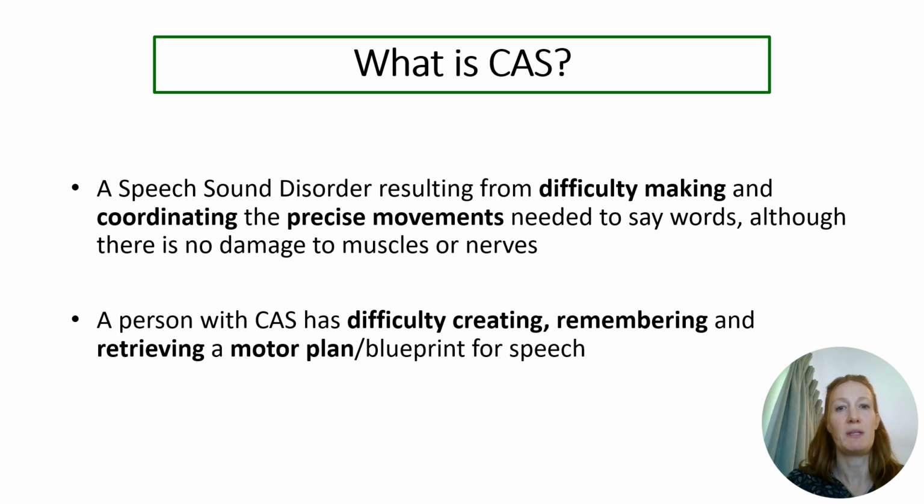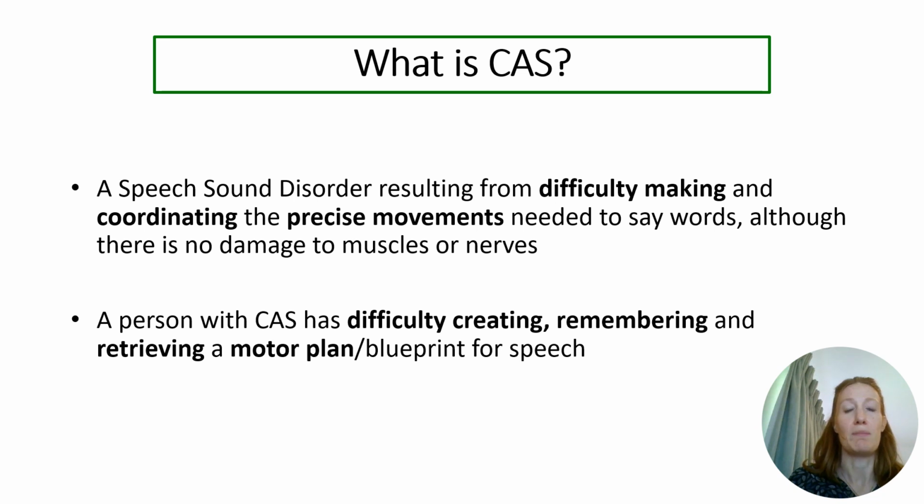CAS is a rare speech sound disorder that affects 1 to 2 children in every 1,000. CAS is a speech sound disorder in which a child has difficulty making and coordinating the precise movements needed to say words, although there's no damage to muscles or nerves. A person with CAS has difficulty creating, remembering and retrieving a motor plan or blueprint for speech. A blueprint for speech is a bit like a set of instructions that the brain sends to the body to make the sound or word.